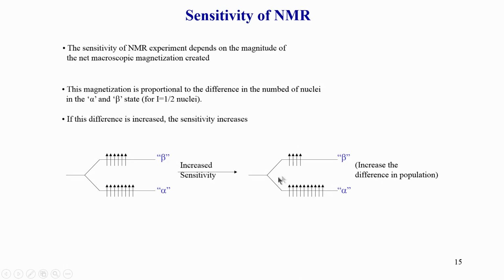But I cannot do that simply by changing some parameter. I have to actually change either the magnetic field, which depends on this gap, that means I have to make this gap more and more, or I have to lower the temperature. Typically in NMR, temperature is something we do not go below for biomolecules, especially we do not go below 0 degrees Celsius, because that is the freezing point for water, which is the most common solvent in biomolecules.